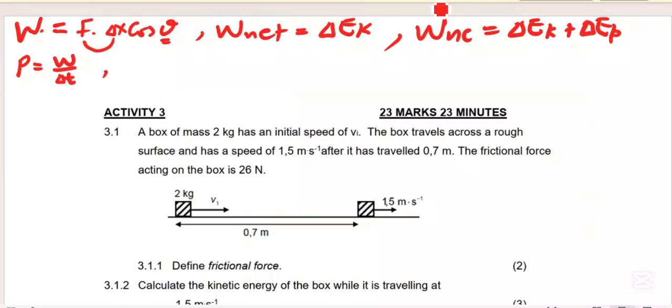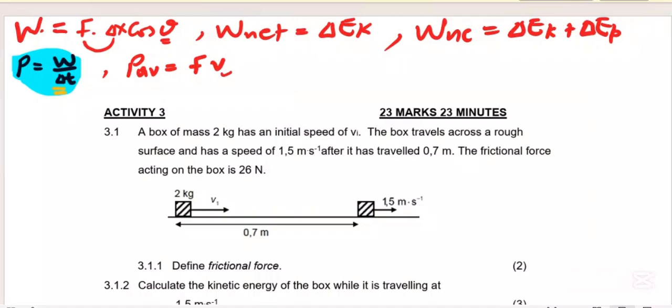So we also have a formula, average power. Usually this one is used in a car. So here we have the constant velocity and the force, but for power we have only two formulas. We use this one when you are given time, which means you are going to look for the work done by a force when you are given the time.